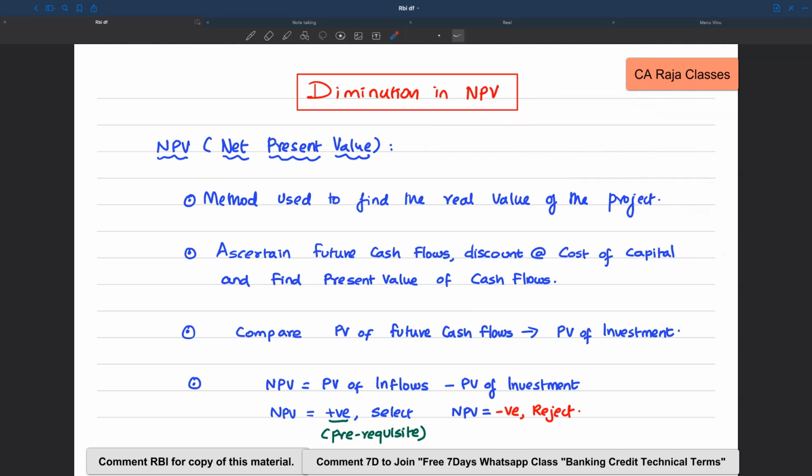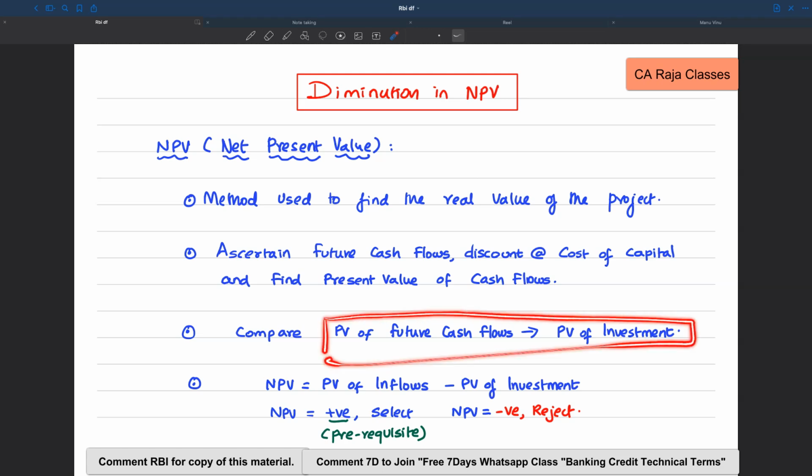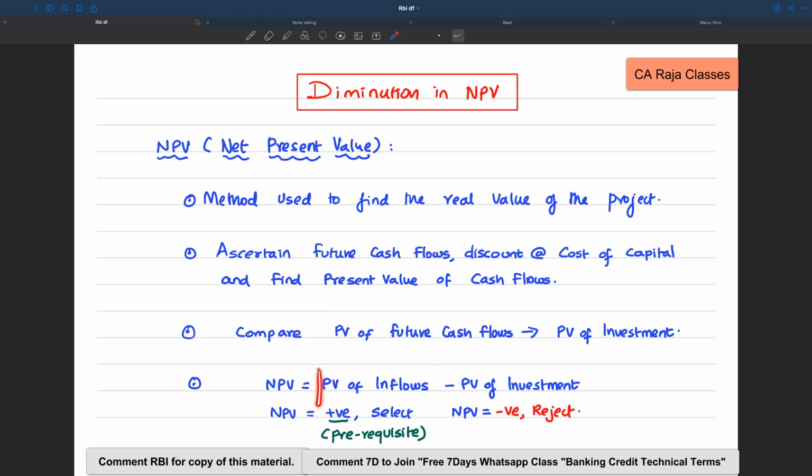So look at the process. In NPV, we will ascertain the future cash flows. We will discount them at the cost of capital. We will find the present value of those future cash flows. Then we will compare the present value of the future cash flows with the present value of investment. So when I do that, I take PV of inflows minus PV of investment. If I get the value as a positive number, then we say it is a positive net present value. It means that the project is adding more value. So the project will be selected. And if you get a negative figure, then ideally the project should be rejected.